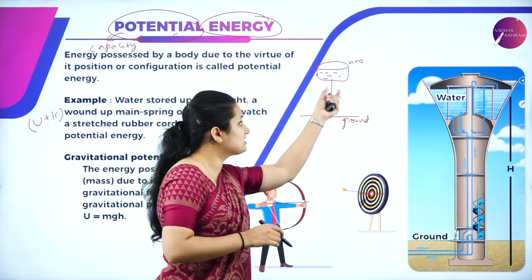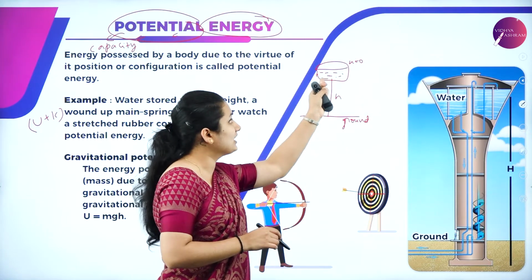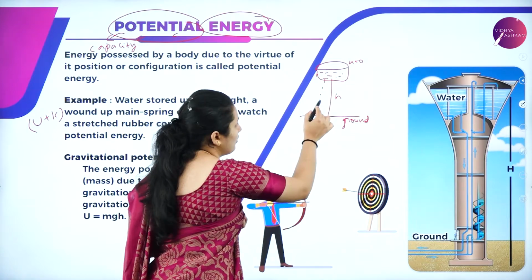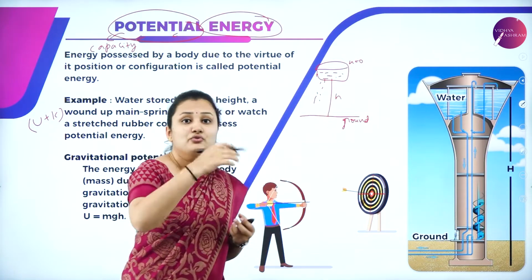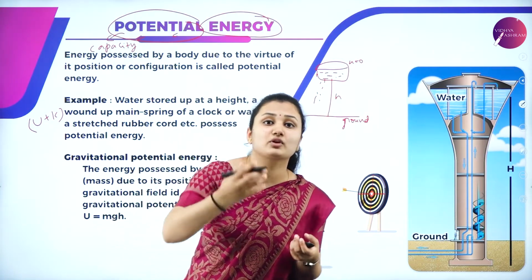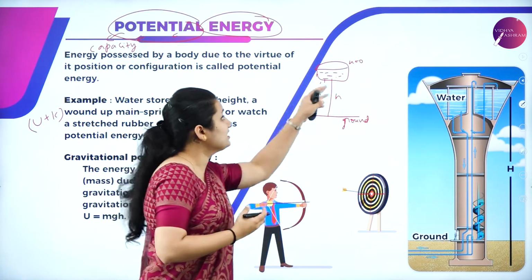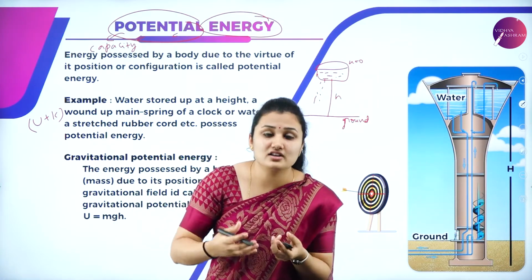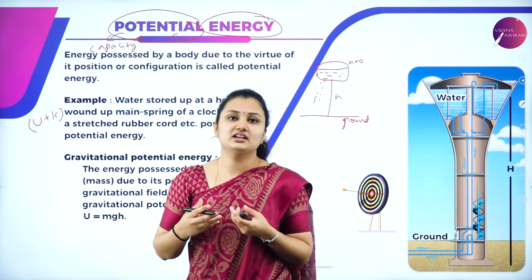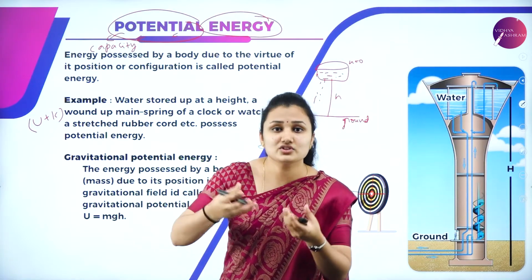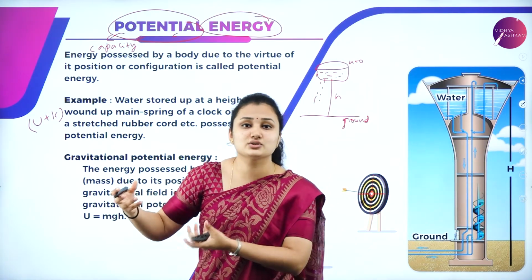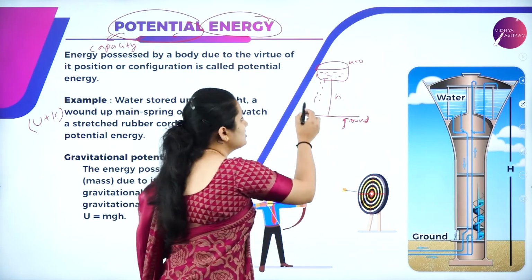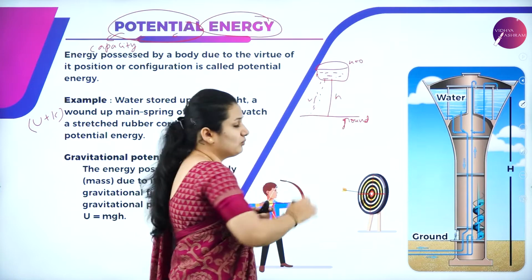Once the height starts to decrease, the water starts to flow from the tank. Flowing of water is an example of kinetic energy, isn't it? Water starts to flow from the tank. That means potential energy is lost and the water is gaining kinetic energy. The potential energy loses its energy, and that is giving rise to kinetic energy in the water, where the water is moving with some velocity.